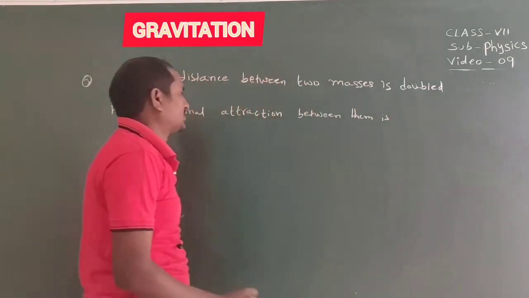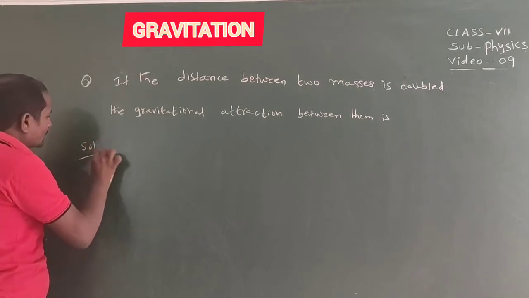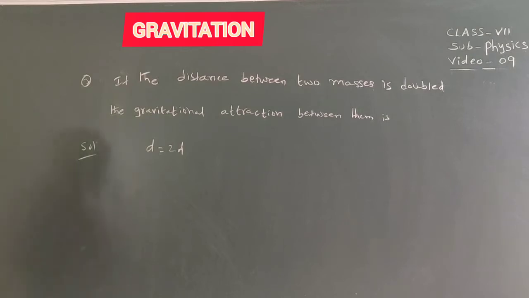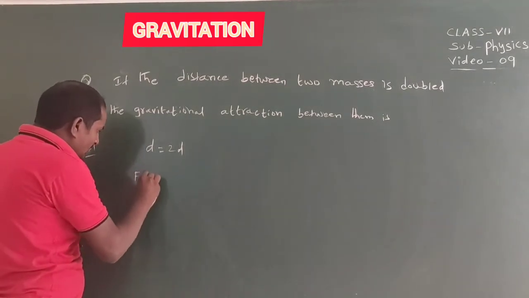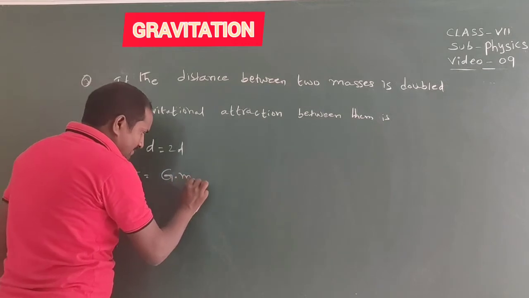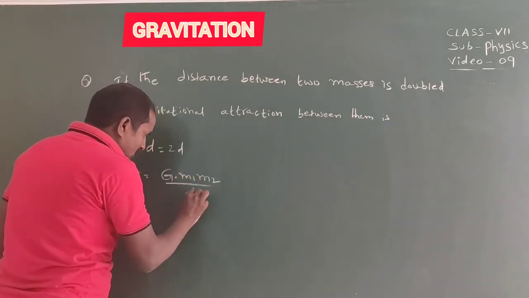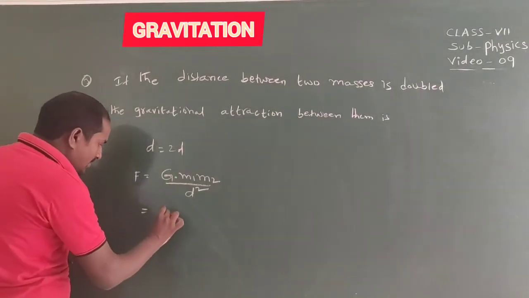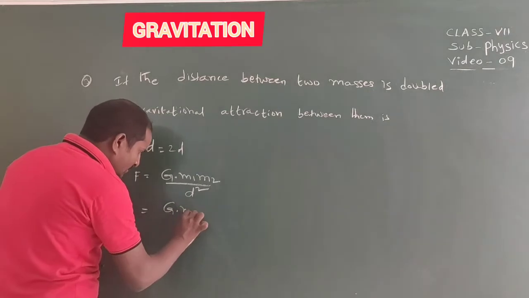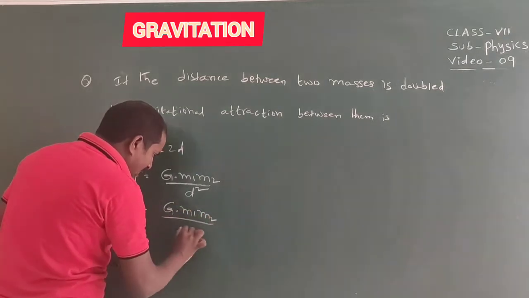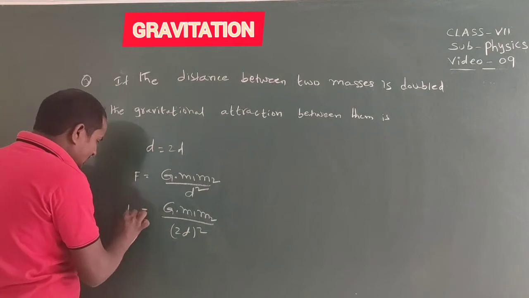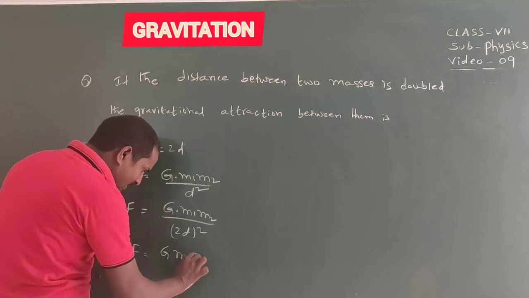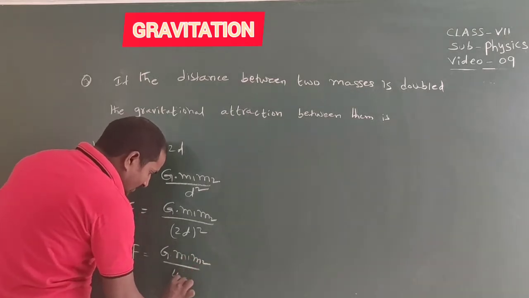For example, here d equals the distance, and it becomes 2d now. We know that the force equals G into m1 m2 by d square, the gravitational force formula. So with 2d, F equals G into m1 m2 by 2d whole square, that is F equals G into m1 m2 by 4d square.